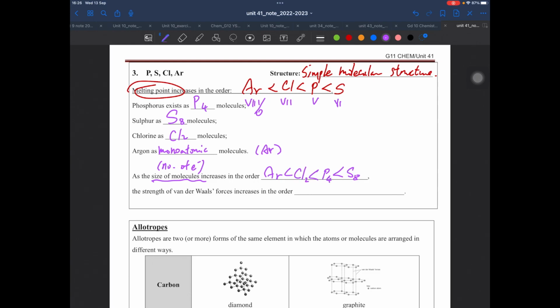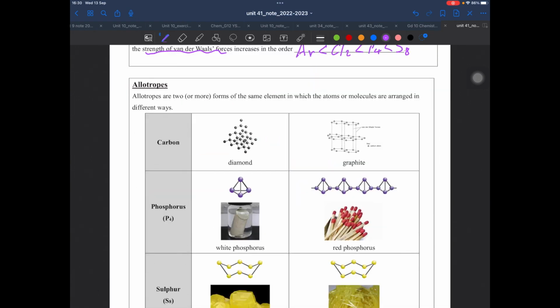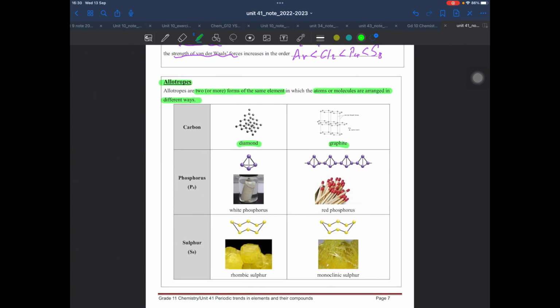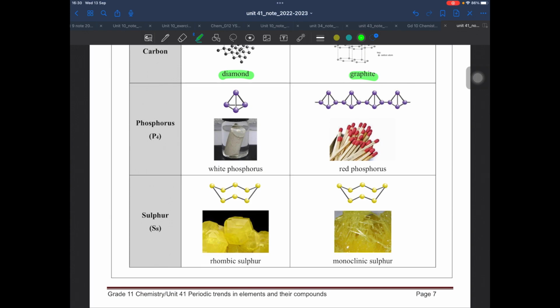Sulfur has the largest molecule and argon has the smallest one, and of course the strength of van der Waals forces will also follow this trend. Because in unit 23 we learned that the strength of van der Waals forces depends on the size of the molecule or the number of electrons in the molecule. So that's it, don't worry too much. Here is how the P4 molecule or the S8 molecule looks.